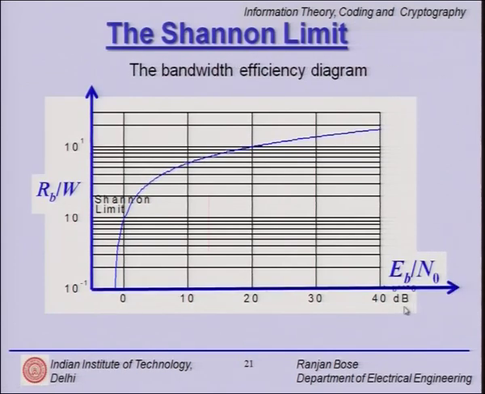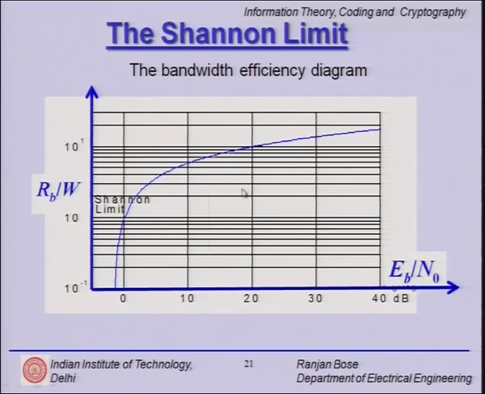On the x axis we put EB over N naught, and on the y axis we have RB over W. If you make the plot, you get this blue line as the Shannon's limit. This represents the condition that RB is equal to C. Anything below it will be RB less than C, anything above it is RB greater than C.